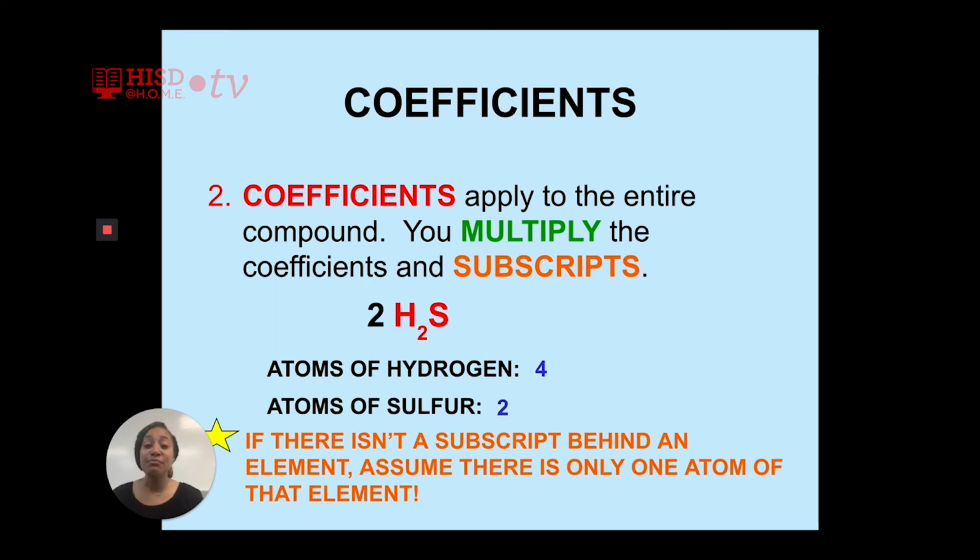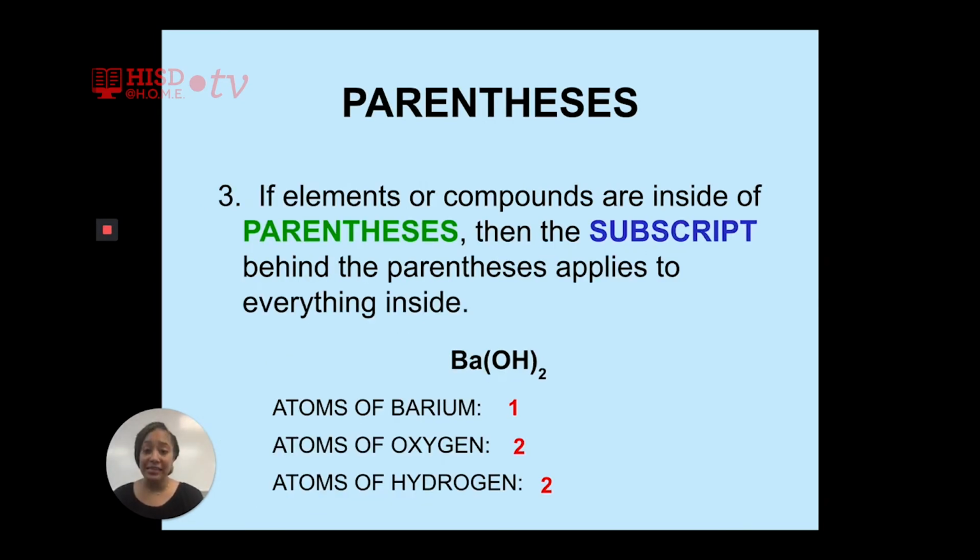All right, let's move on to the third rule in counting atoms. Parentheses. If elements or compounds are inside of parentheses, then the subscript behind the parentheses applies to everything inside.